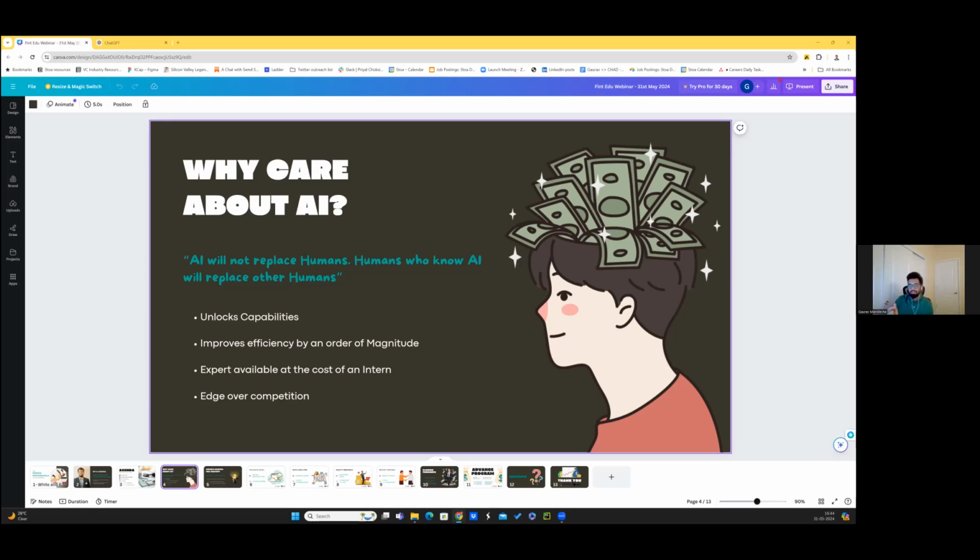And this is a similar shift wherein, because of a new technology, old jobs can become redundant, but if you learn the new technology, you will still be relevant. So AI is not going to take jobs. AI is not going to replace humans, in my opinion, but humans who know AI will take jobs of other humans and essentially replace them.